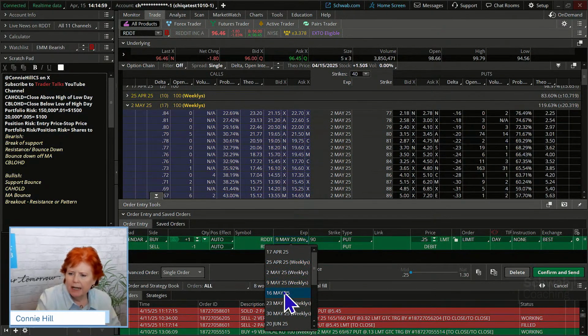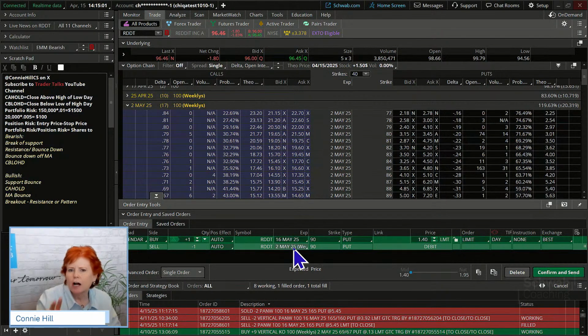And we'll put that May 9 down at May 16. So we've got two weeks between those strike prices. Now, it brings our net debit down quite a bit to $1.40.